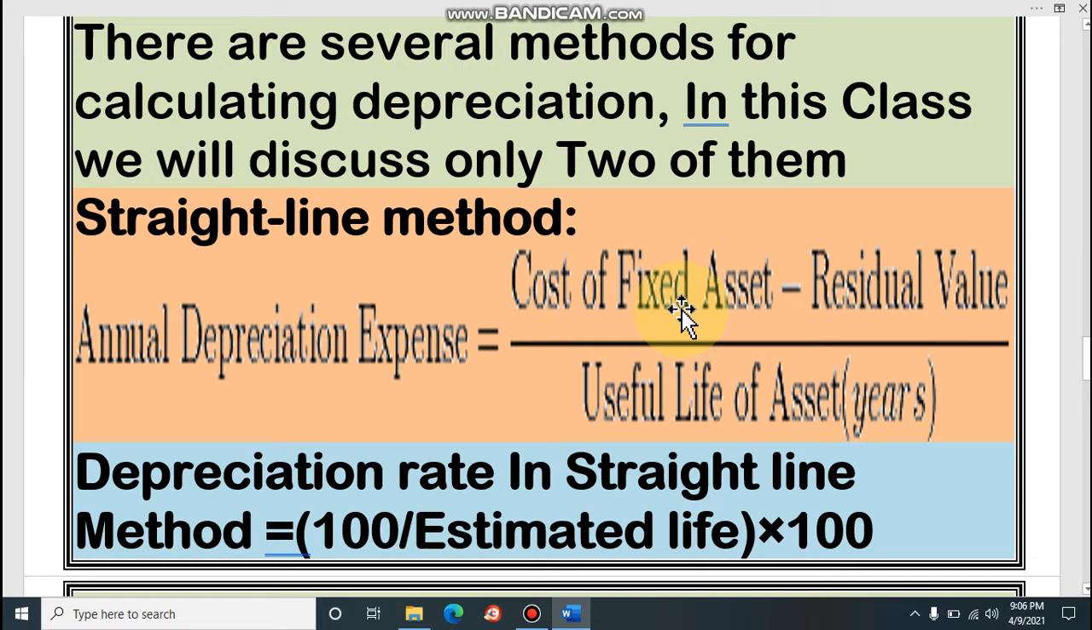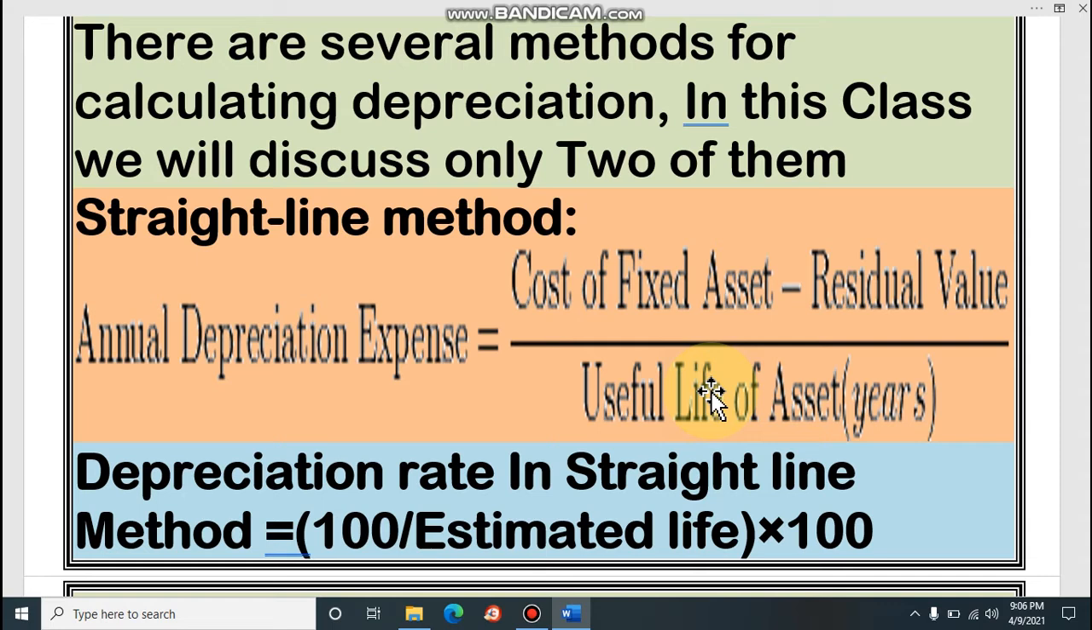Cost of fixed asset, that means total cost, purchase price plus other direct expenditure, minus residual value or scrap value, divided by useful life of the asset, that means the estimated lifetime of that asset. Then we will find the value of depreciation. So dear student, very easy. Today you have to learn this formula. Then inshallah in next class we can do the math.